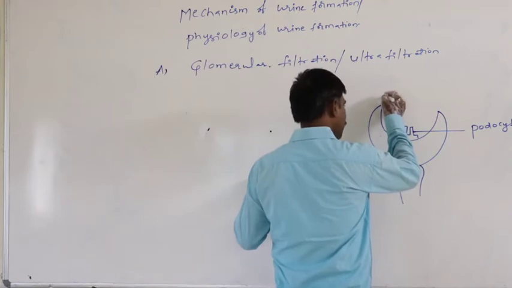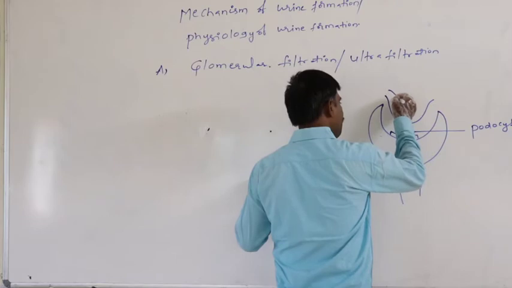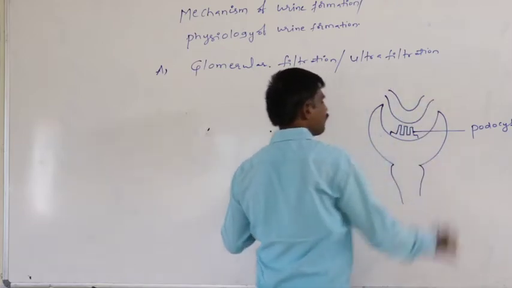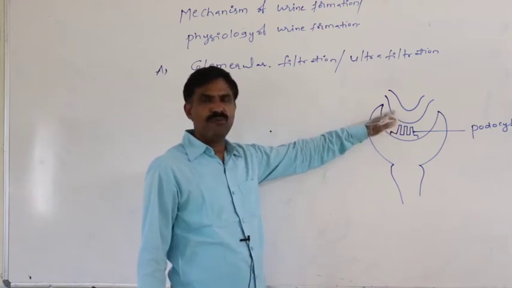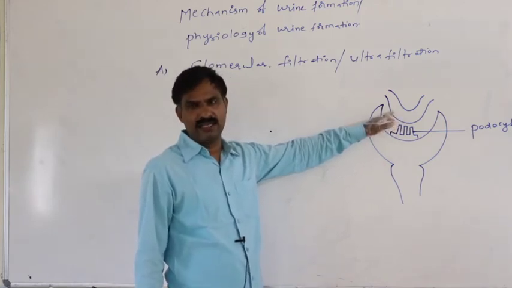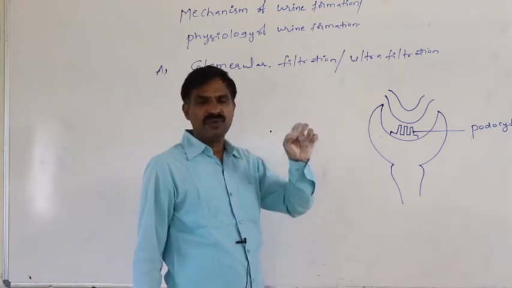Again, this is the capillary of glomerulus. This is the glomerular capillary, meaning a blood capillary of glomerulus.